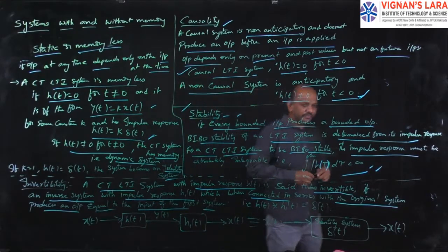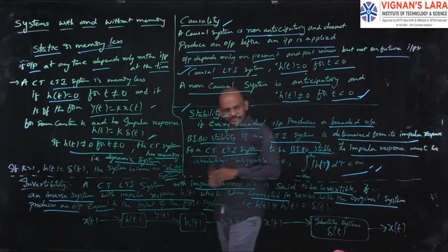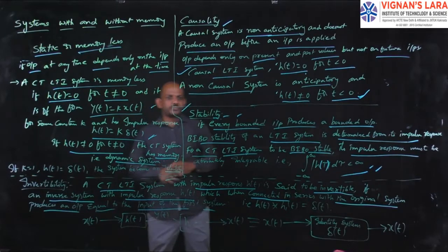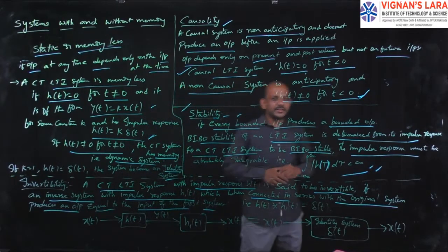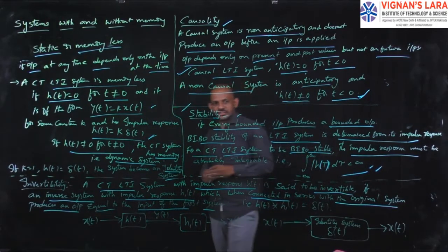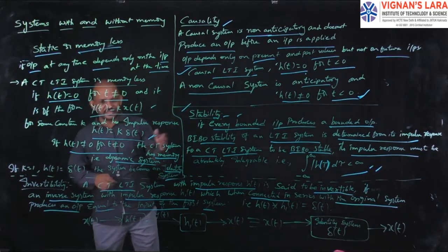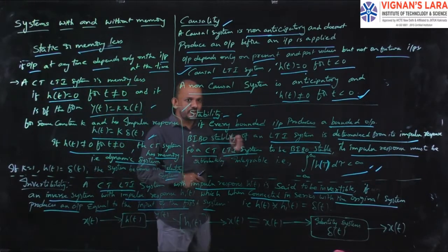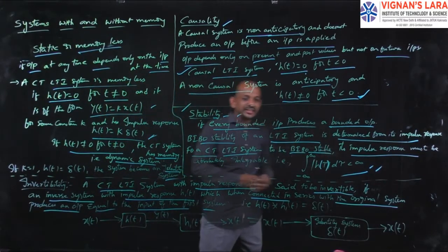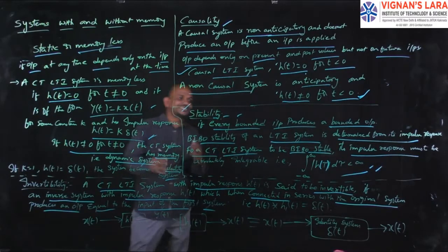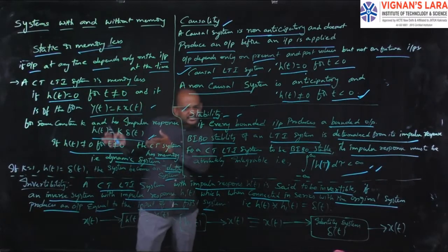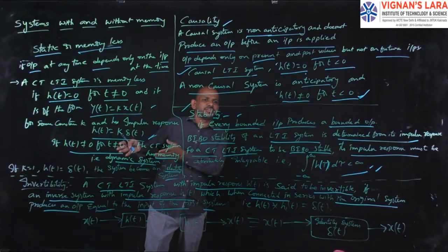So if I want to say a system is invertible, and the system has an impulse response h of t, then I need an inverse system with impulse response h1 of t, which is connected in series with the original system having impulse response h of t.